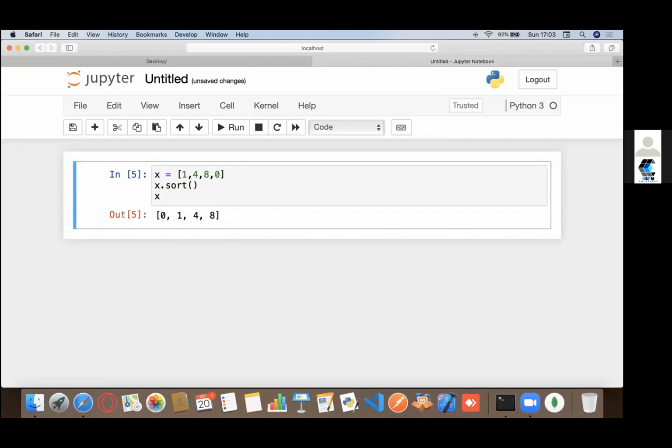Earlier my list was not sorted, now it's sorted in ascending order. You could even reverse it. Earlier it started from 1, then 4, then 8 and 0. Now it's just the opposite, the reverse.